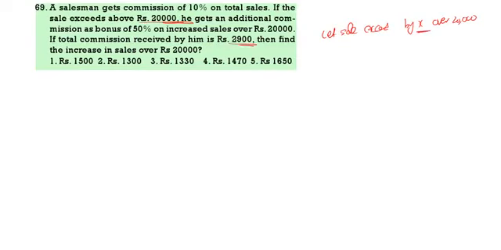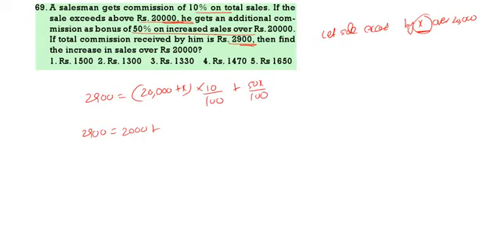Total commission received is 2,900. On 20,000 plus x, he is getting 10% of the total sales, so 10 by 100, plus 50% of the increased sales over 20,000. So x is the increase, and 50% of it means 50x by 100. Now if you do this, 2900 is equal to 2000 plus 0.10x plus 0.60x... so 900 by 0.6, or 9000 by 6, that is 1500. So the increase is 1500. 1500 is the correct answer.